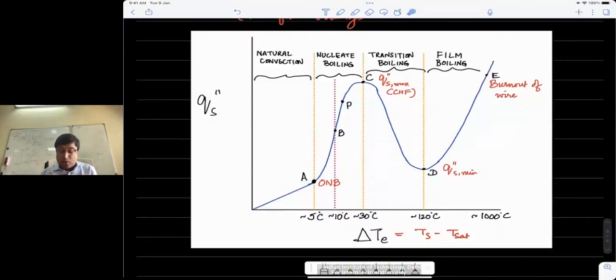and we get, of course, fluid motion, because as the water heats up, it rises, and the cooler water comes down in its place. So much of the analysis that we have developed in free convection for heat transfer is applicable in this zone up to A. So from the start up to point A, which I have also marked with an abbreviation, ONB, which means onset of nucleate boiling.